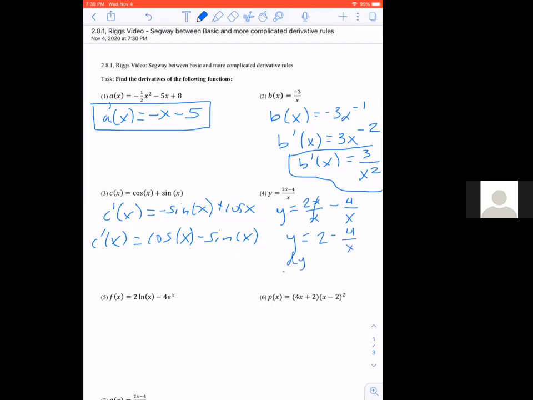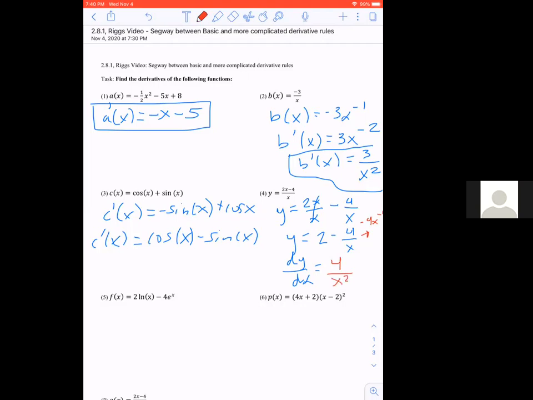I could say y prime as well is equal to, well, the 2 just becomes 0. And then I can kind of repeat the same process from the previous step. There's a better place to write this for sure. So I'm kind of showing two steps at once, but right here I can just write this as -4, then x to the negative first power. So -1 times -4 is a +4, then x to the negative second. And again, like last time, you would see this more often written as 4 divided by x squared.